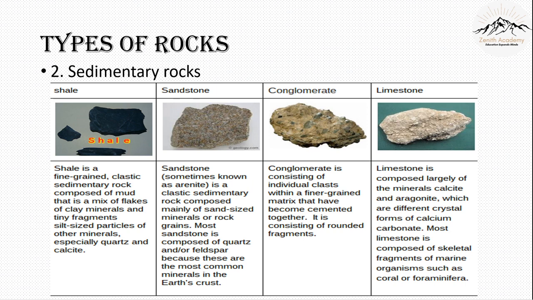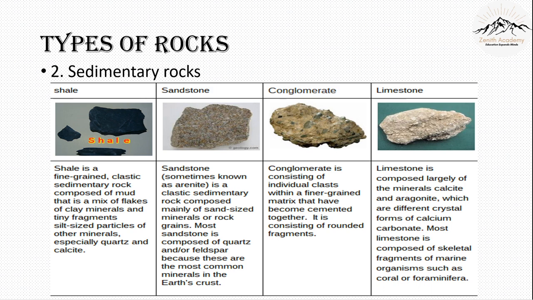Now there is limestone remaining. Limestone is made of calcite and it's also present in animal shells. Here we can see that it's grey in color, so limestone is usually grey in color. And again, limestone is used for making cement, chalk, and limestone is also used for making gum or chewing gum.